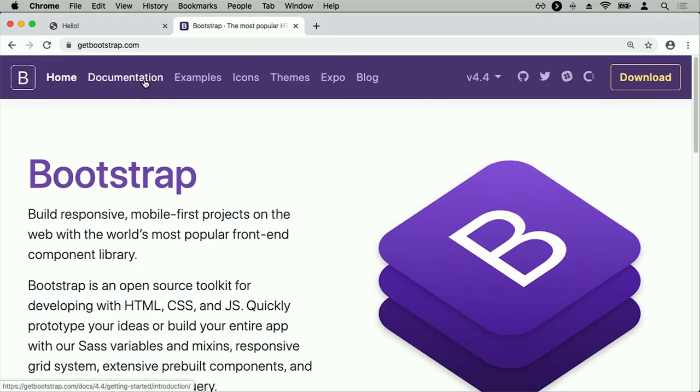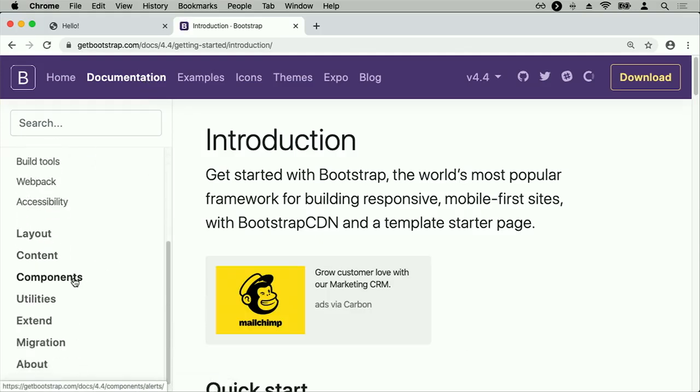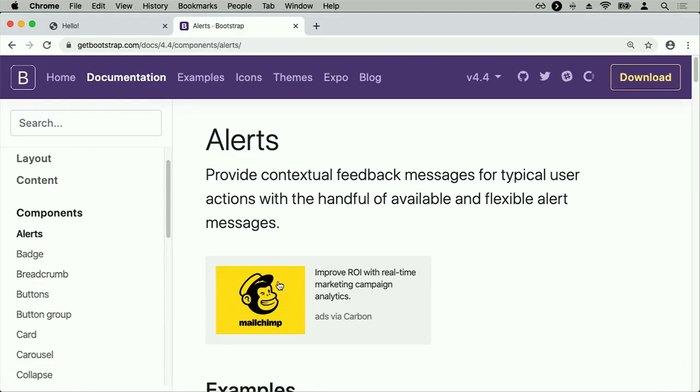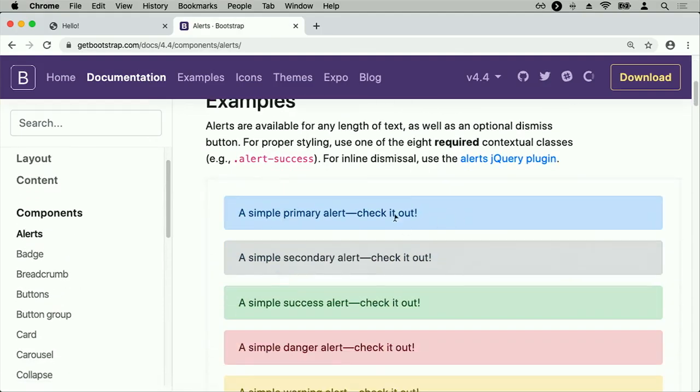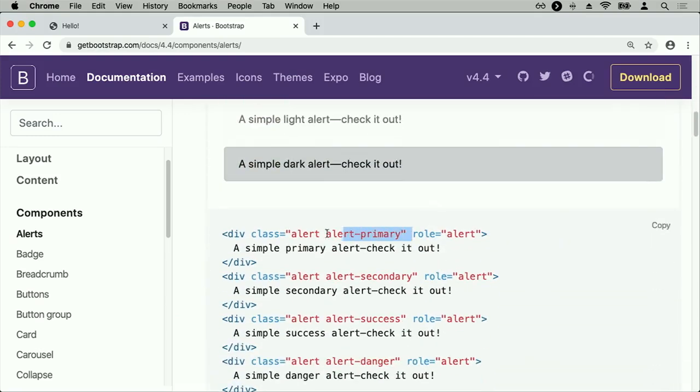And if I go to their documentation on this first link here, I can look at all of the Bootstrap components that I'm given access to. These are things like alerts, for example. Here's an alert that's styled in a very particular way. It's in a specific font. It's got a certain amount of padding and certain colors. And if I want to just copy this alert, once I've used Bootstrap's code, I can just apply certain classes to a div, and Bootstrap will handle the process of applying the right styles for me. I don't need to write all of these styles by myself from scratch. Bootstrap's written a lot of this styling already.